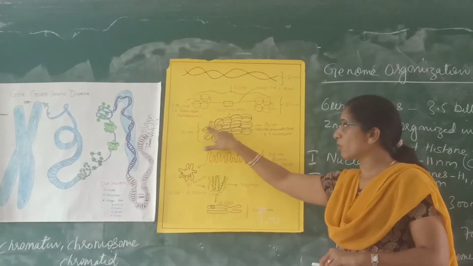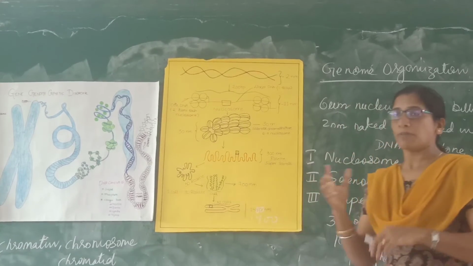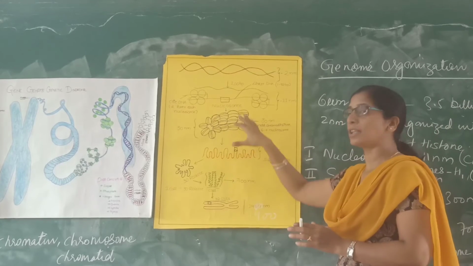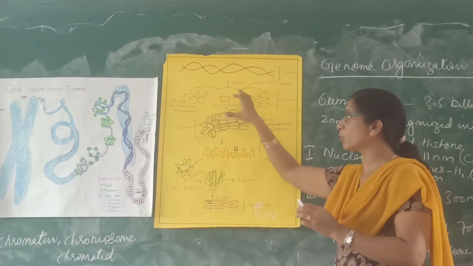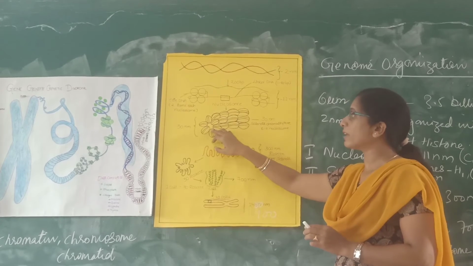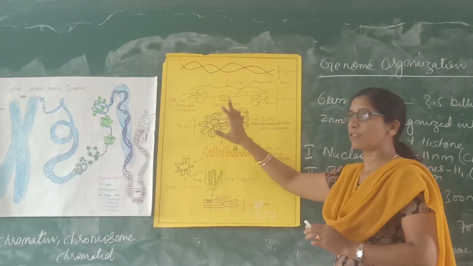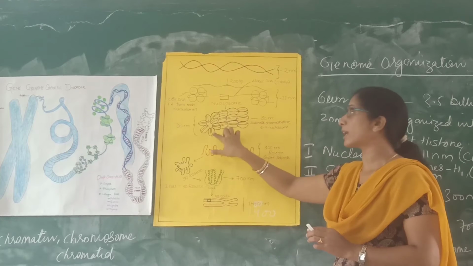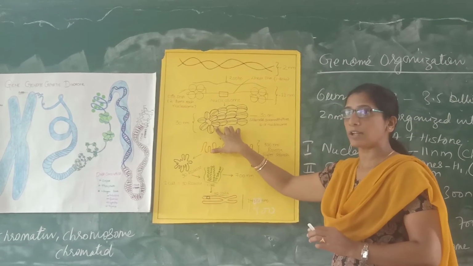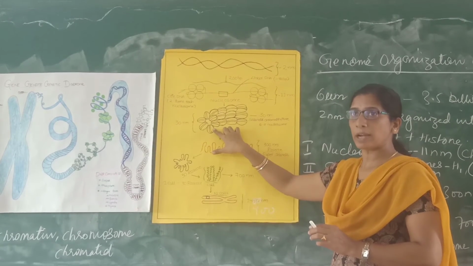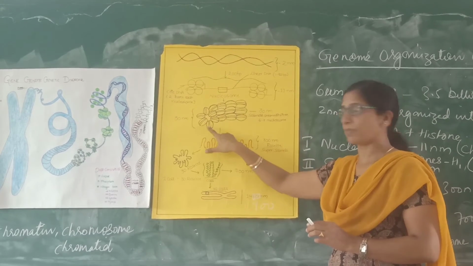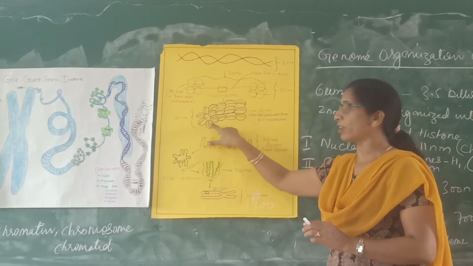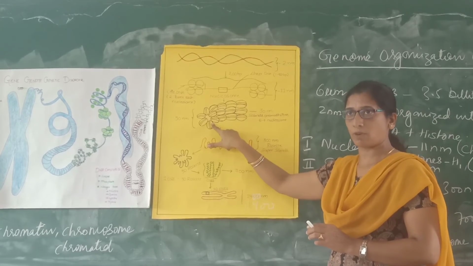They come closer, and the scaffold protein is helping to bring those nucleosomes closer, and it is able to increase the diameter further to 30 nanometer. How many nucleosomes are involved in the 30 nanometer diameter? 6 to 7. Here it is shown that 6 to 7 nucleosomes are involved.